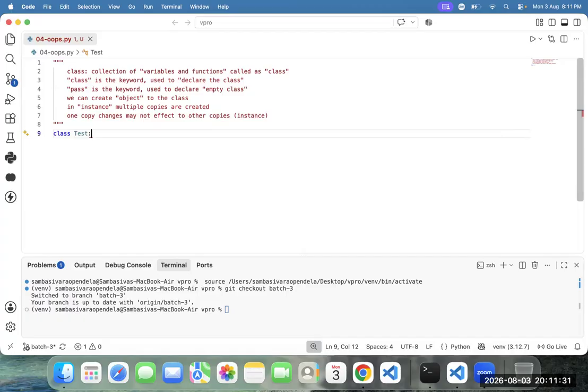Dasari, try to say this one. Number equal to 100. Ravi, by default, this copy we can call instance. How many lines of code we have written? 2 lines of code.